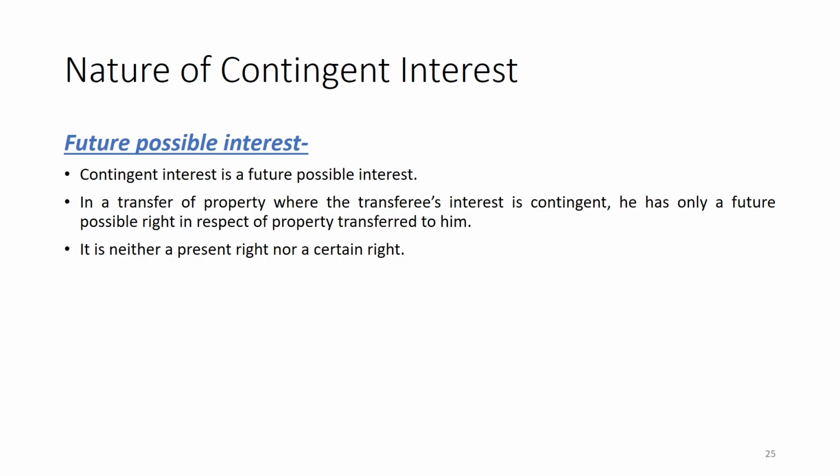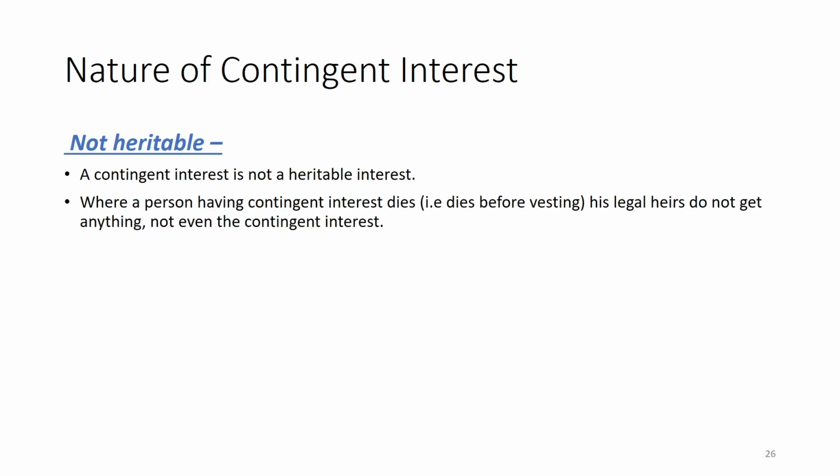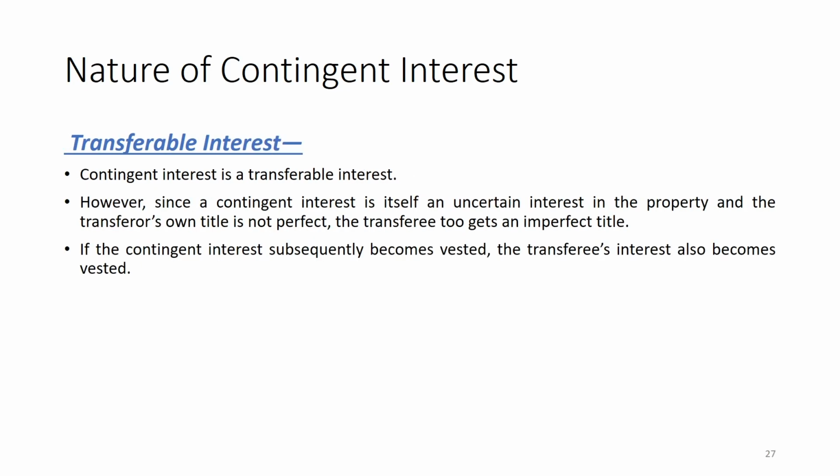Nature of contingent interest: it is a future possible interest. Where the transferee's interest is contingent, he has only a future possible right in respect of the property transferred to him; it is neither a present right nor a certain right. It is not heritable; it is a transferable interest, whereas it is not heritable. Since the contingent interest is itself an uncertain interest in the property, the transfer of ownership title is not perfect. The transferee gets an imperfect title. It may be transferable, but the title will be imperfect.